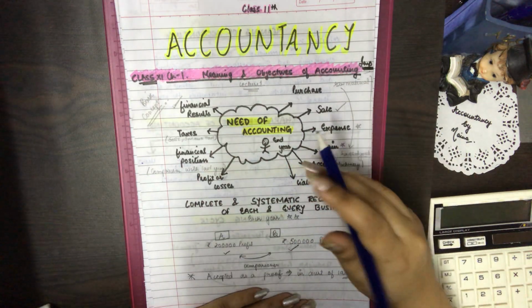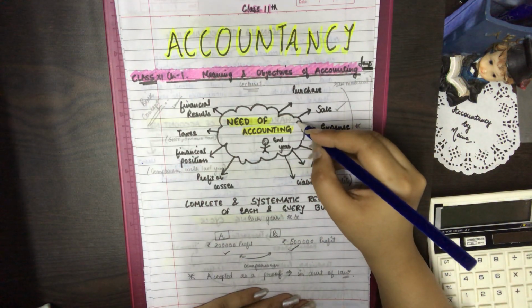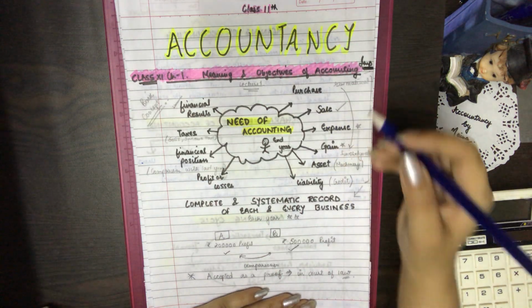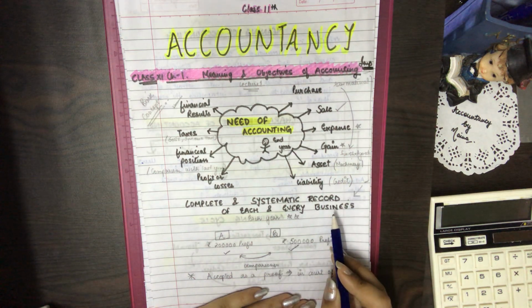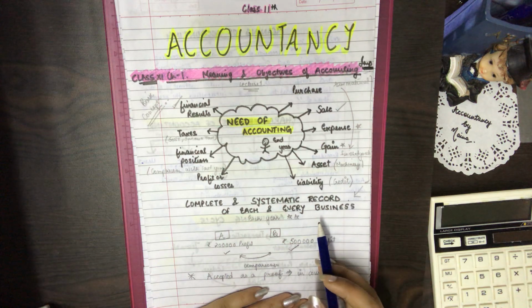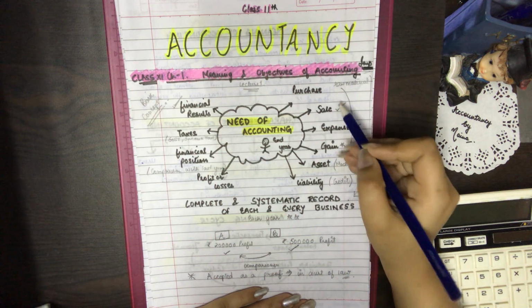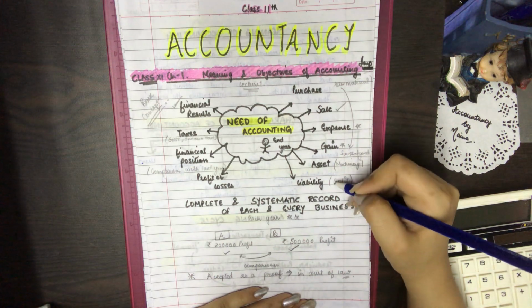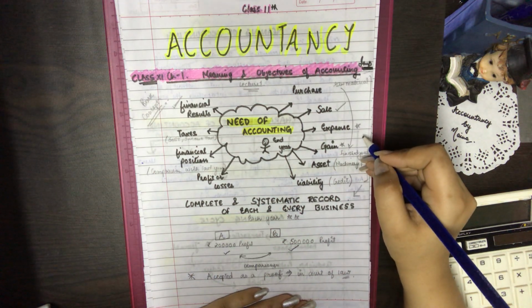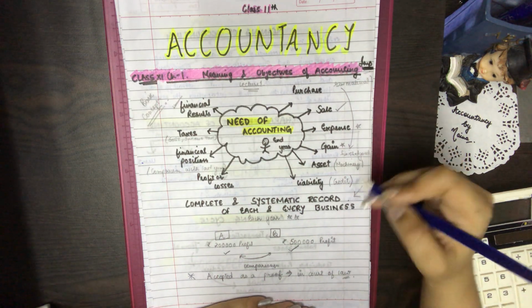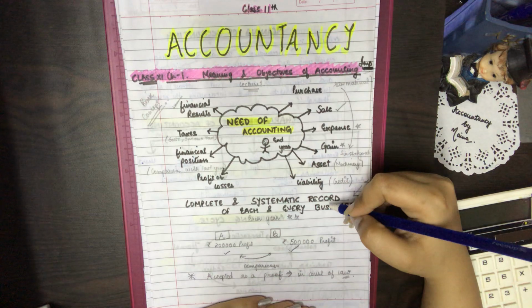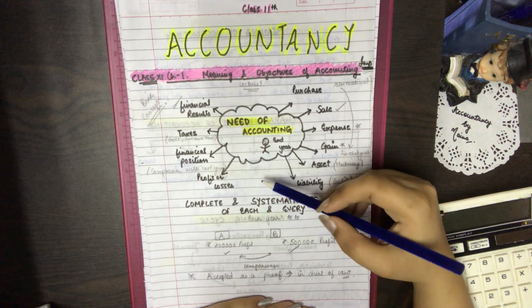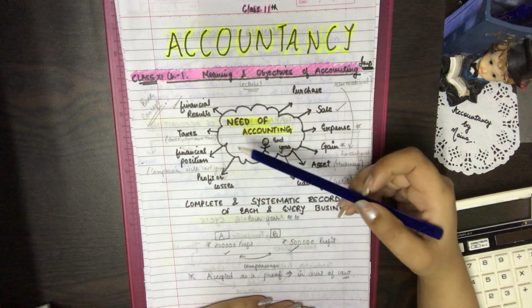The very first topic we have is why do we need accounting? When we have to maintain a complete and systematic record of each and every business transaction at year end, we make use of accounting. Because in business we make various transactions such as purchase, sale, expenses, gains, assets, liabilities. To record all the transactions of business, we have to maintain a complete and systematic record, and that record is known as accounting. With the help of these records, we are able to get the information of our business net profit or net losses, and we come to know about the financial results.